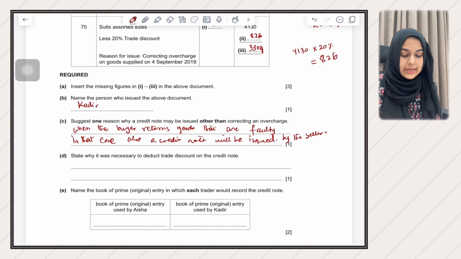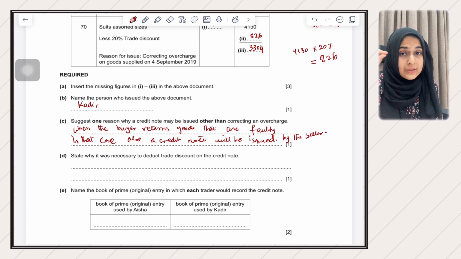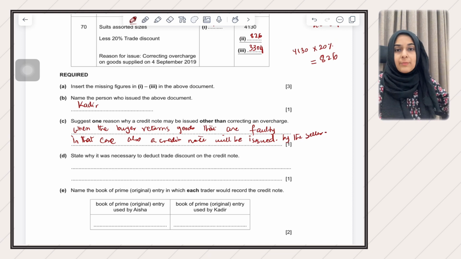So yes, then they are saying state why it is necessary to deduct trade discount on the credit note. So the thing is that if there was a discount applied at the time of sale, so when the seller has given a trade discount at the time of sale, the invoice will also have a trade discount subtraction. So if those goods which were overcharged had trade discount applied on them initially at the time of sale, trade discount should also be applied to them at the time of the issuance of the credit note.